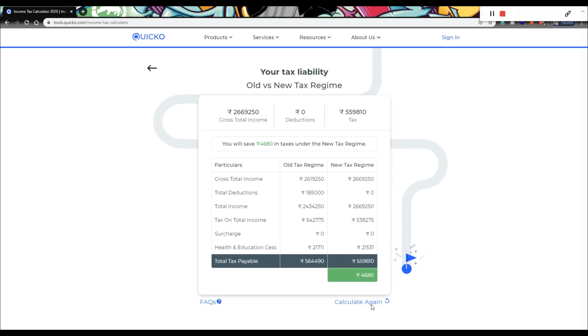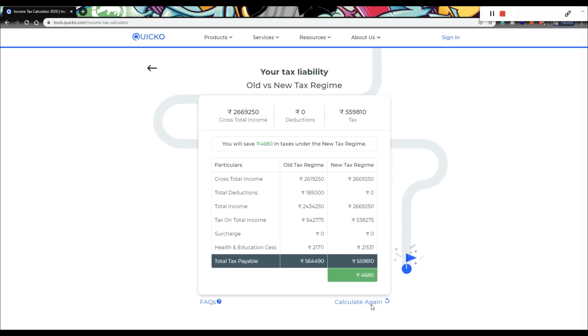The gross total income under the old income tax regime would be 26,19,250 as opposed to 26,69,250 under the new income tax regime. We'll add surcharge and health and education cess applicable, which will bring your tax payable to 5,64,490 under the old income tax regime and 5,59,810 under the new income tax regime.